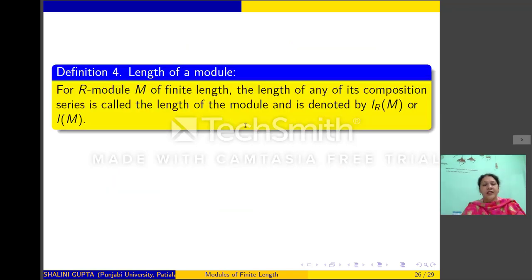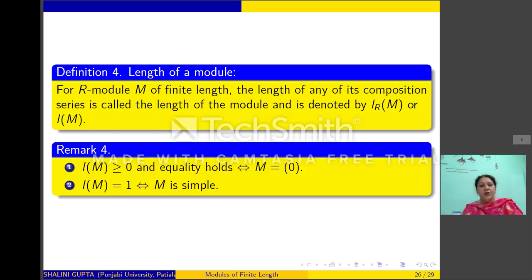Next, I am going to define the length of a module. Suppose M is a module of finite length. Then the length of any of its composition series is called the length of the module. Now, because of the previous theorem, we can say that if a module of finite length has two composition series, then the length is invariant. So we define this to be l(M). Now, these are trivial facts. The length of M is greater than or equal to 0, and it will be 0 if and only if M is 0. The length of M is 1 if and only if M is simple.